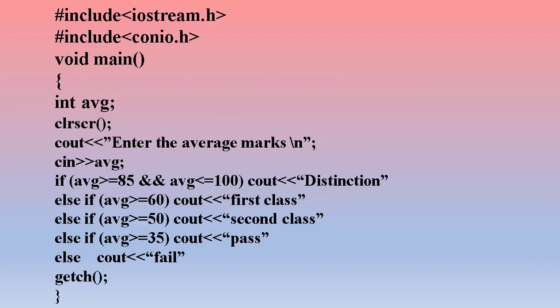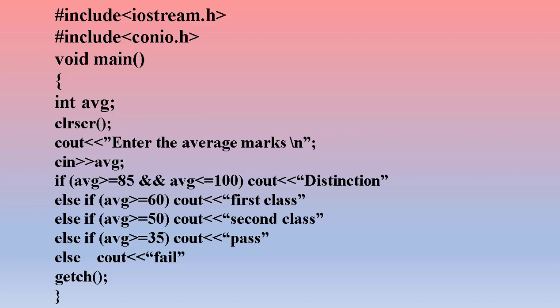#include <iostream.h>, #include <conio.h>. #include <iostream.h> means input output stream.h. Input output stream.h is a header file. It is compulsory in writing all the programs.